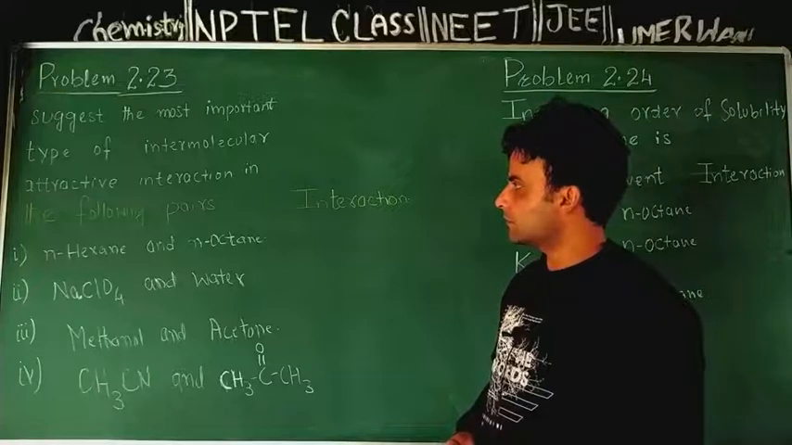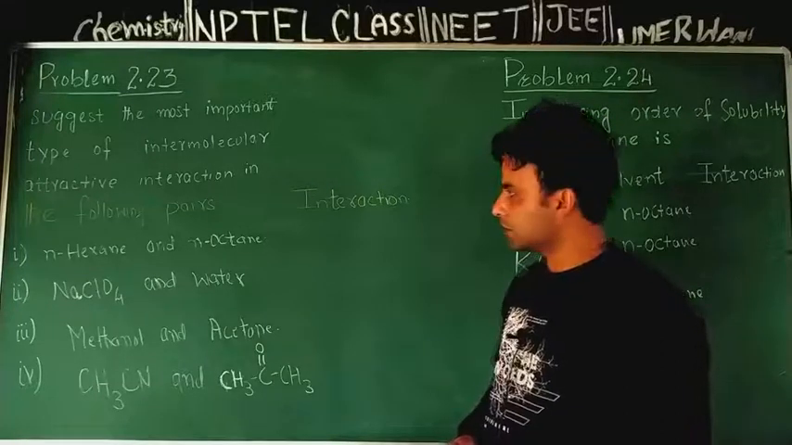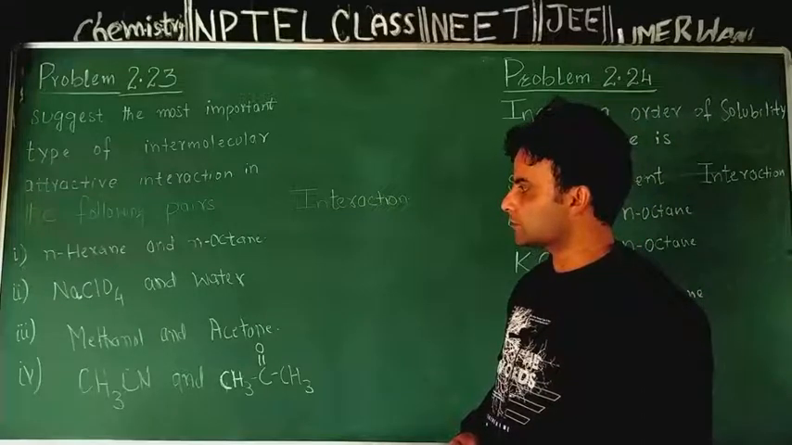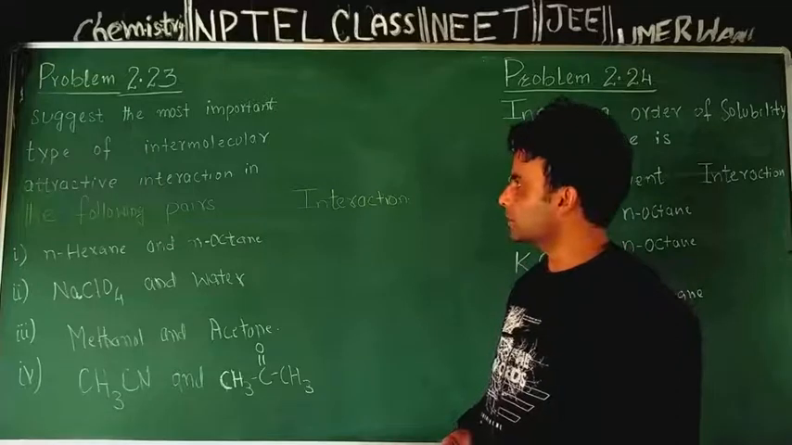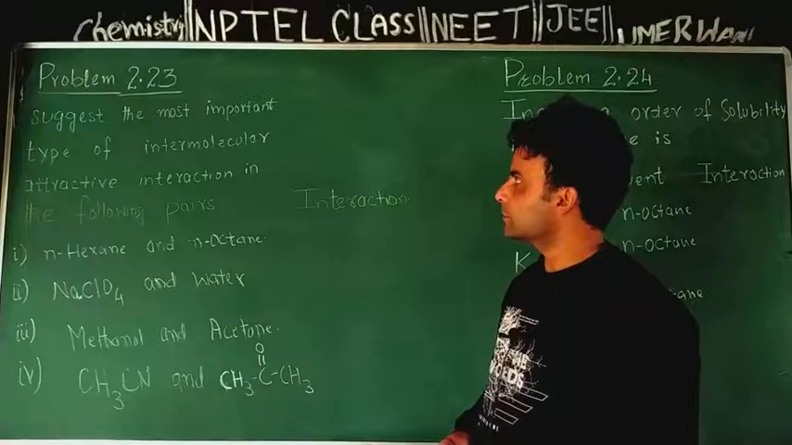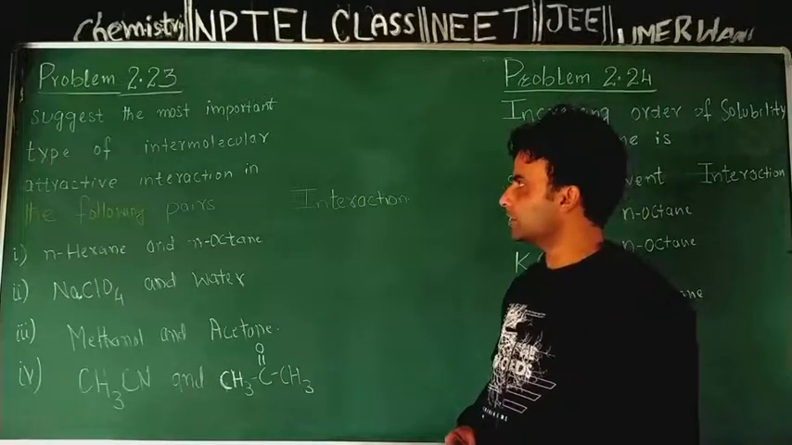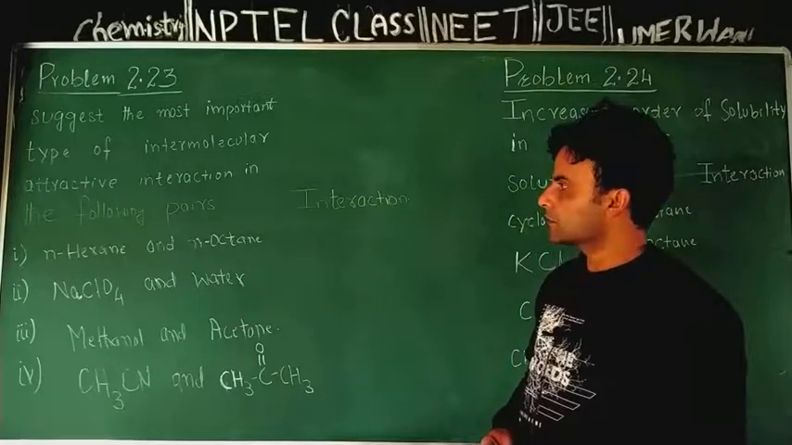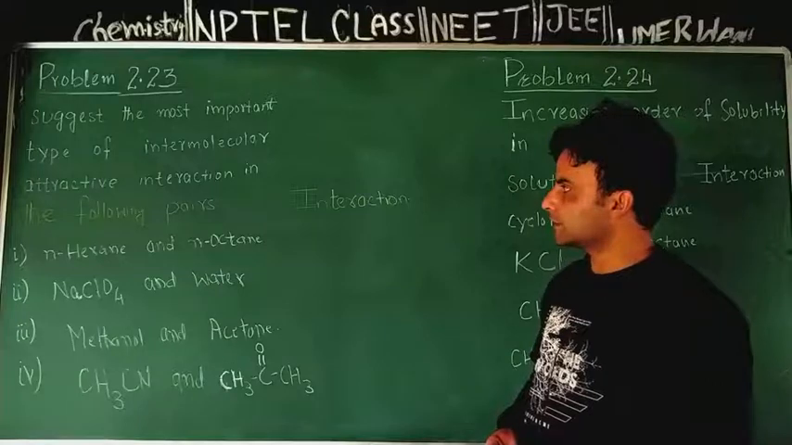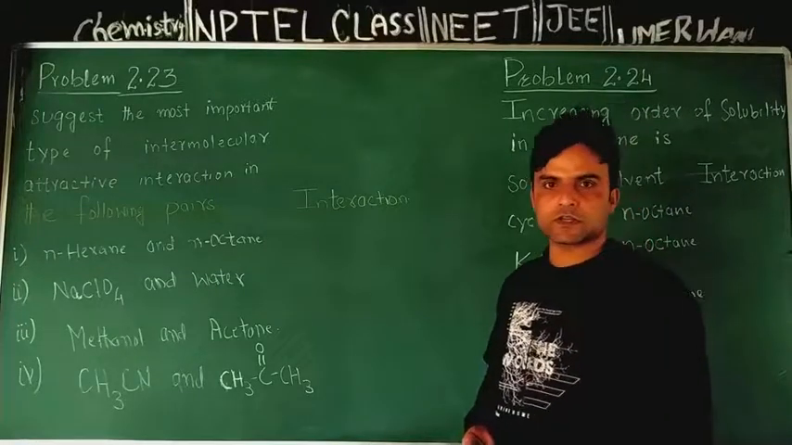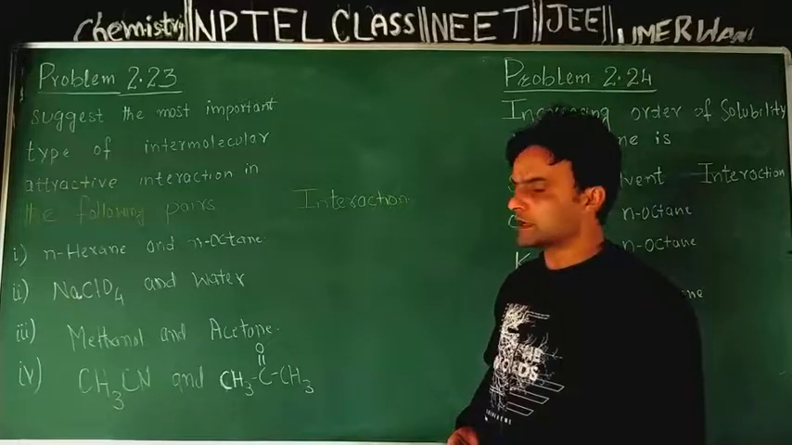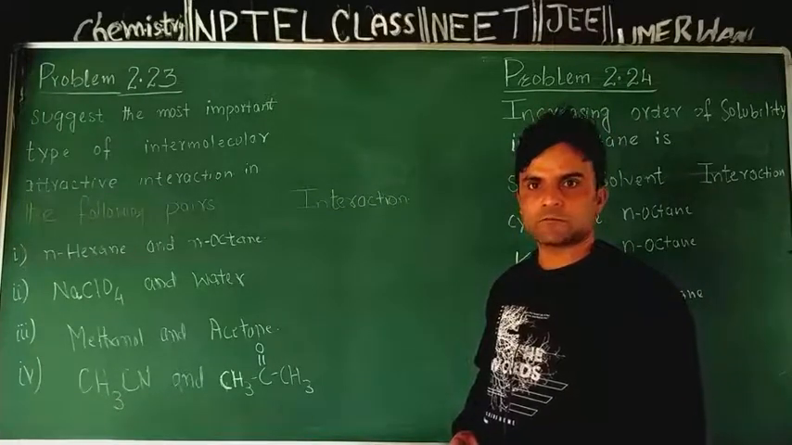We have normal hexane and normal octane as one pair. Likewise, we have three other pairs of chemicals. Now we have to identify the most important type of intermolecular attractive interaction in these pairs. Coming first to normal hexane and normal octane, both these are non-polar, organic molecules.